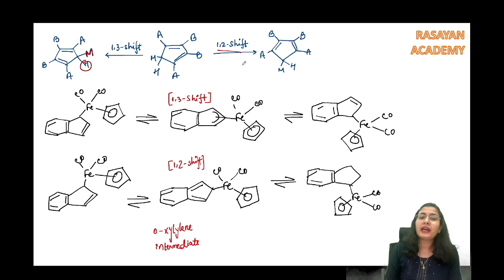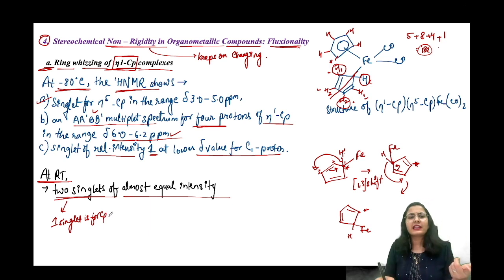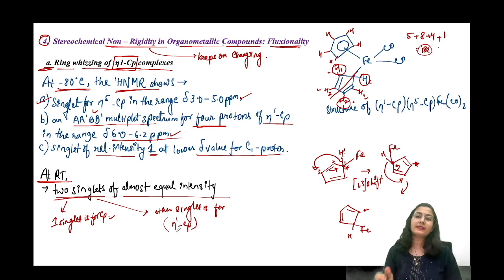Now what happens after the 1-2 shift? After the 1-2 shift, the adjacent carbons start becoming the same. Okay? So at room temperature, two singlets of almost equal intensity. One singlet is for CP, which was a singlet at the lower temperature also, and this remains the same. No change. The other singlet is for eta 1 CP.